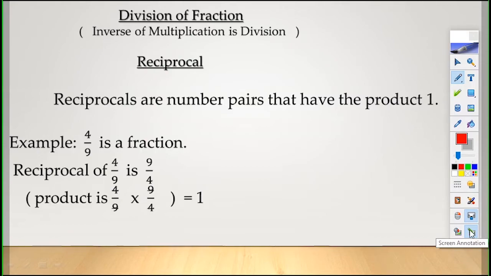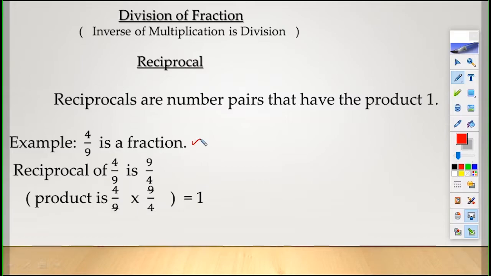Yes, next is division of fractions. Children, already I have taught you in class 4 what is division. The inverse of multiplication is division. Today I am going to teach you a new word, reciprocal. R-E-C-I-P-R-O-C-A-L, reciprocal. What is reciprocal? Reciprocals are number pairs that have the product 1.